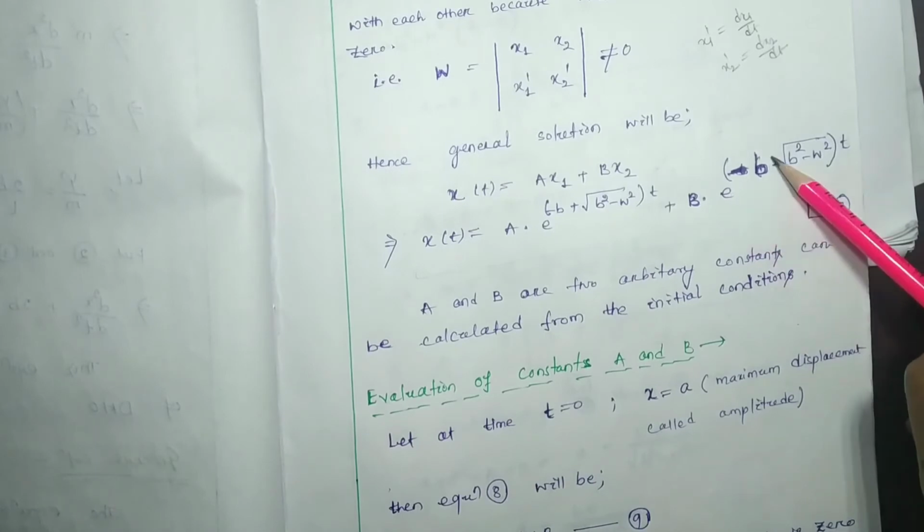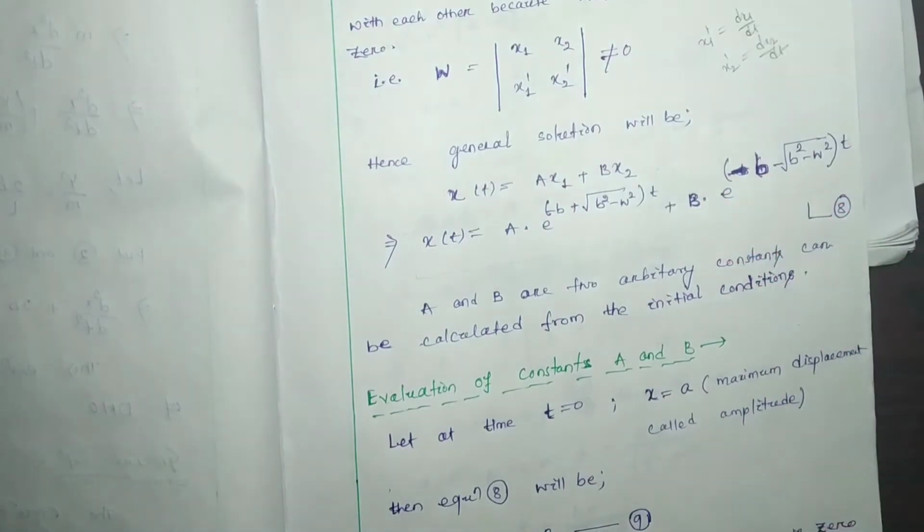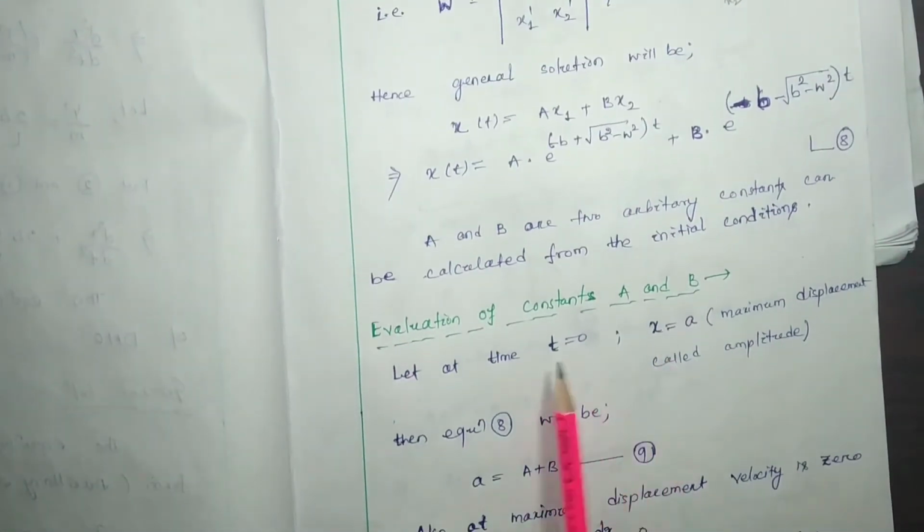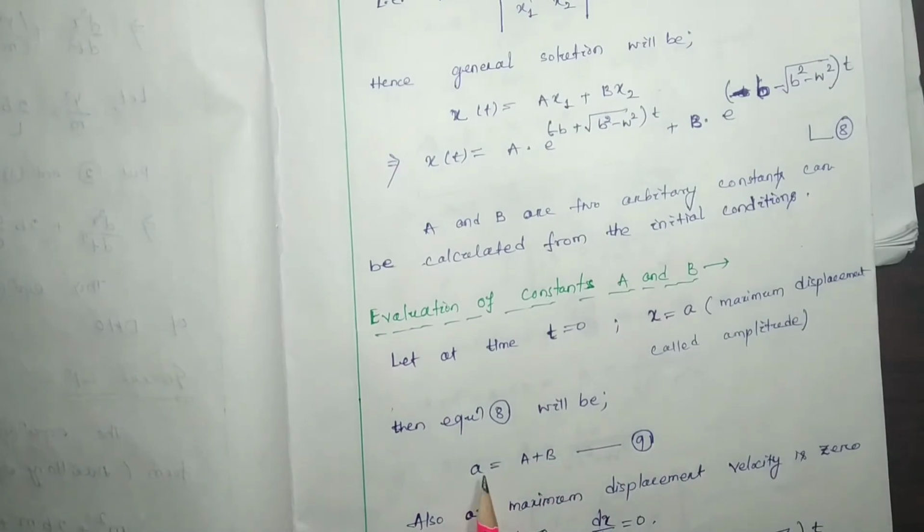E to the power 0 means 1, so plus b. So by considering this condition, we got A equal to a plus b. Here A is the amplitude. Let this be equation number 9.